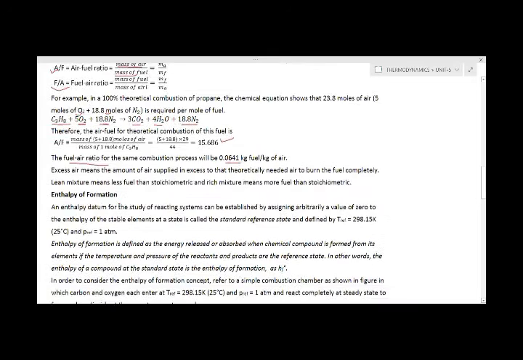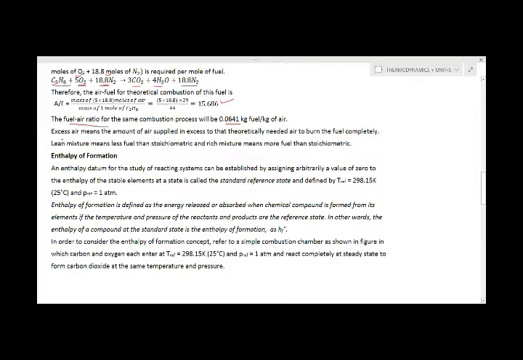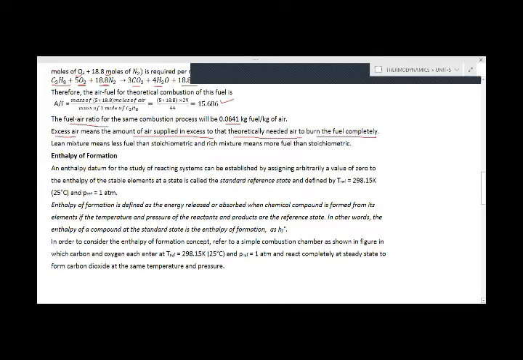Yes sir. Okay. So sometimes what happens, excess air is also used or supplied, because in the combustion, if a sufficient amount of supply is not there, then it may form carbon monoxide in place of carbon dioxide. So sometimes excess air is also supplied, and it means the amount of air supplied in excess to the theoretically needed air to burn the fuel completely.